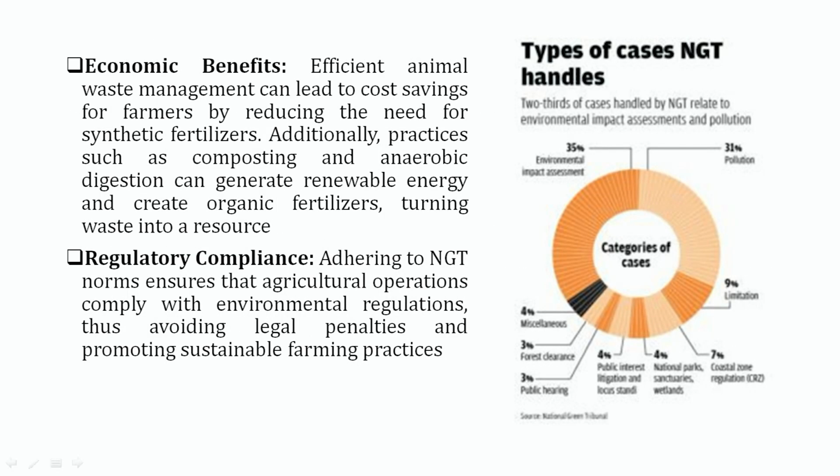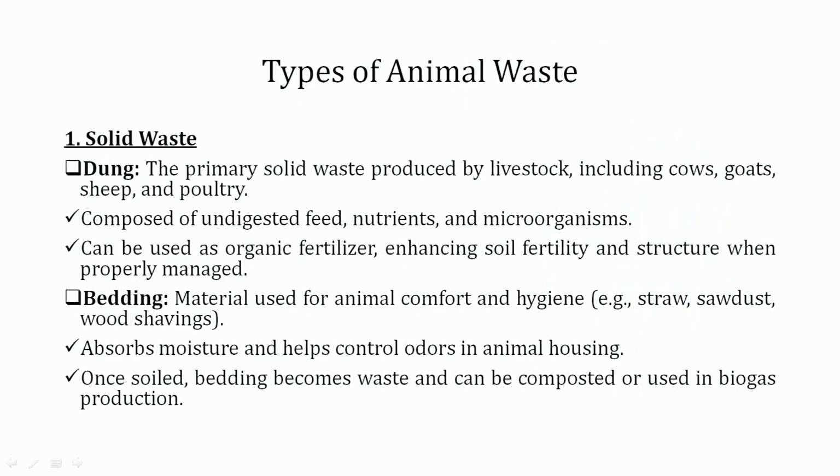Along with this, if we are handling our animal waste in a better way, then there are n number of economic benefits. Efficient animal waste management can lead to cost saving for farmers by reducing the need for synthetic fertilizer, and additionally, practices such as composting and anaerobic digestion can generate renewable energy and create organic fertilizer, turning waste into resources. Thereafter, the regulatory compliances are there, adhering to the NGT norms, which ensure that agricultural operations comply with environmental regulations, thus avoiding legal penalties and promoting sustainable farming practices.